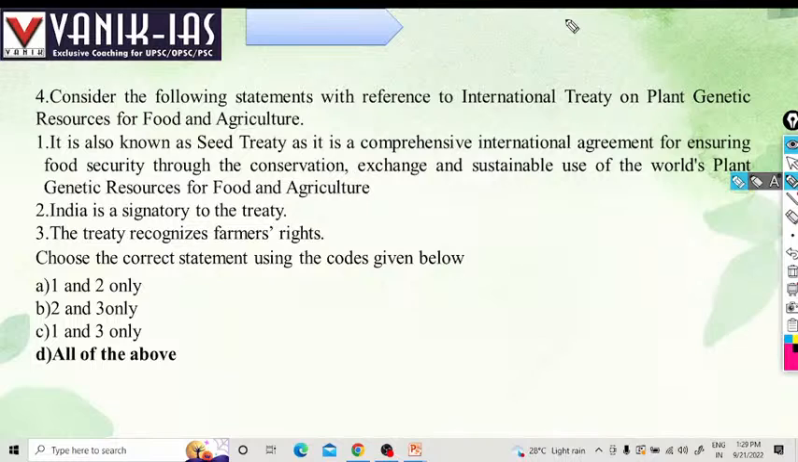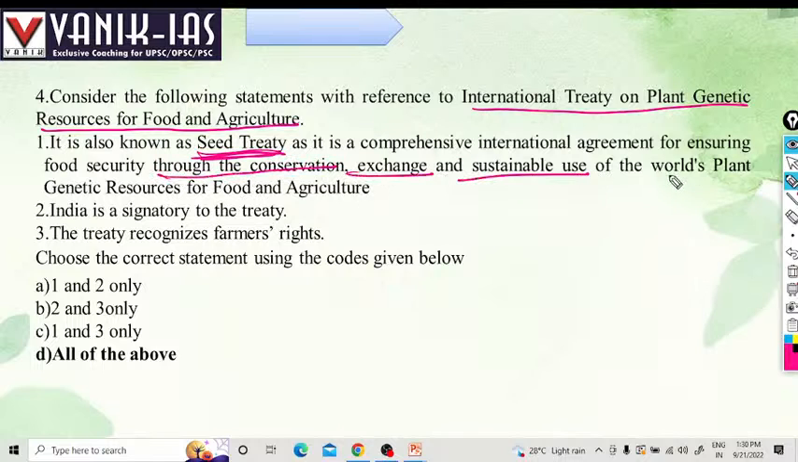Consider the following statements with reference to the International Treaty on Plant Genetic Resources for Food and Agriculture. It is also known as the Seed Treaty, as it is a comprehensive international agreement for ensuring food security through the conservation, exchange, and sustainable use of the world's plant genetic resources for food and agriculture.